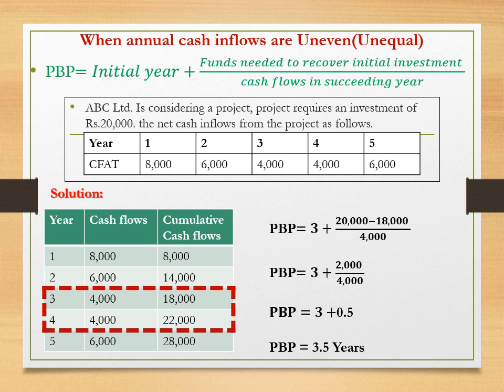The initial investment is 20,000. So the funds needed to recover initial investment is equal to 20,000 minus 18,000, that is 2,000, divided by cash inflow in succeeding year. That means the next year cash inflows. The next year cash inflows are 4,000. So overall 3 plus 20,000 minus 18,000 divided by 4,000. The calculated payback period is 3.5 years.